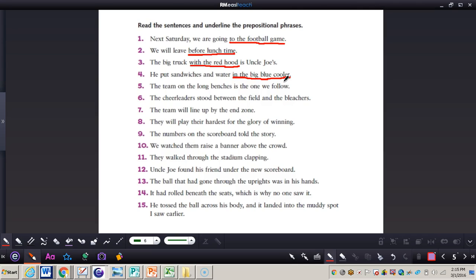Number five, the team on the long benches is the one we follow. And we have on. We know on is the preposition, and then benches, I should say, is the object of the preposition, making the prepositional phrase on the long benches. So what I want you to do is complete number 6 through 15 all by yourself. When you're finished, you can press play, and I will have the answers for you. So pause the video now.